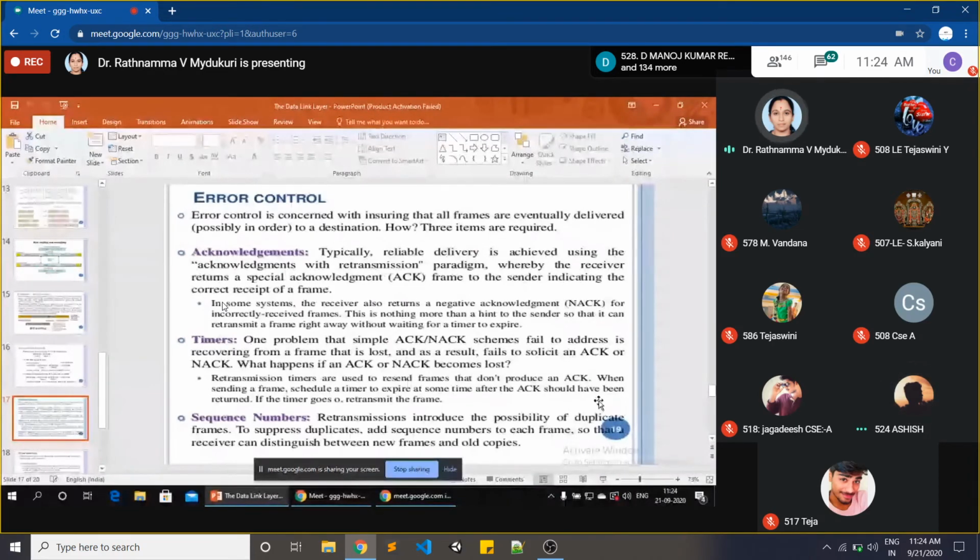Coming to sequence numbers, if the frames are given sequence numbers, you come to know which frame is accepted and which frame is missing. So with this you can have an error controlling mechanism. So these are the 3 items required to control the errors: acknowledgements, timers, sequence numbers.